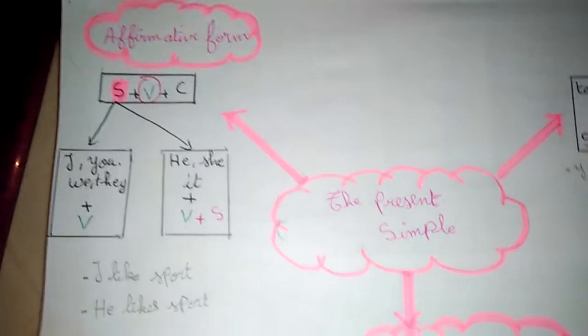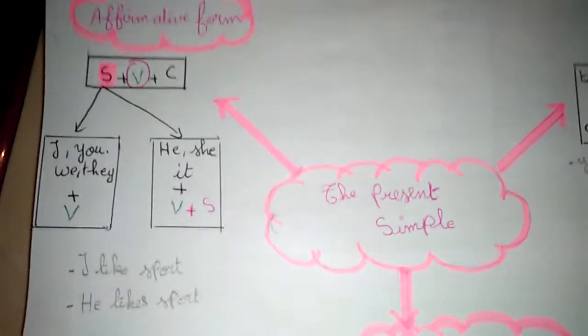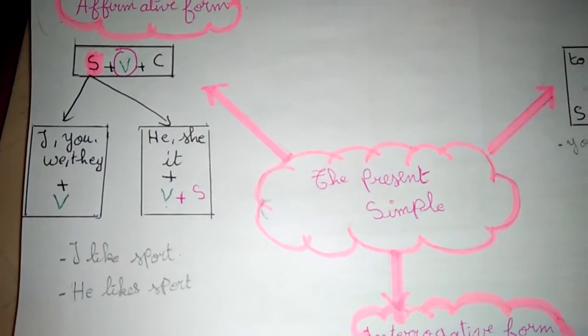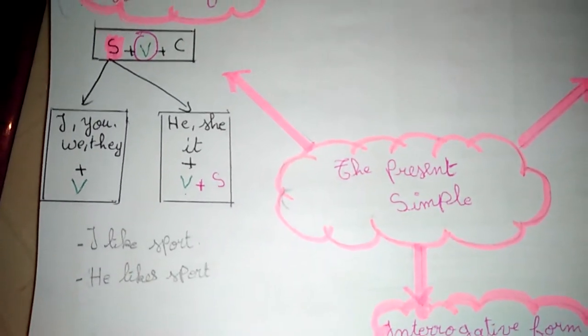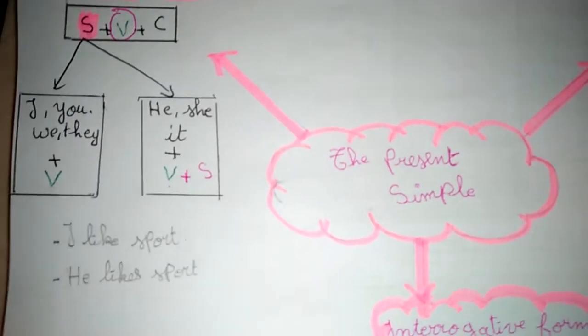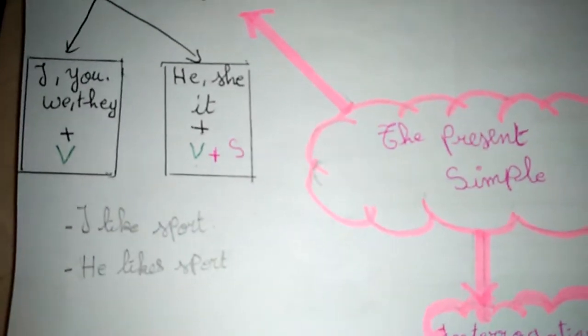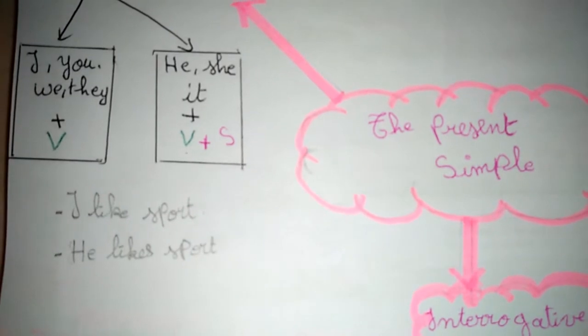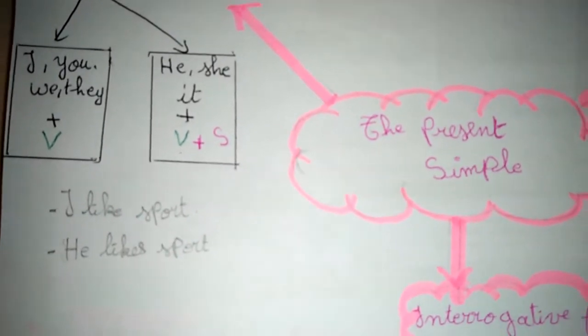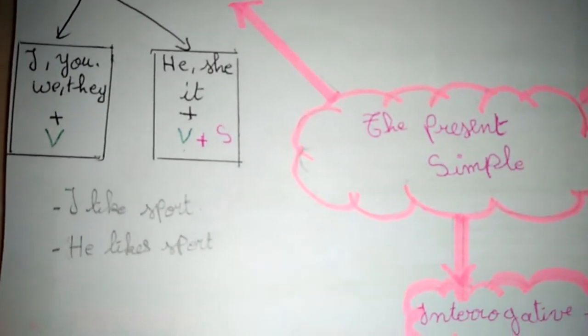In the affirmative form, we use the subject plus the verb plus the complement. The subject can be I, you, we, they, or can be he, she, it, plus the verb.